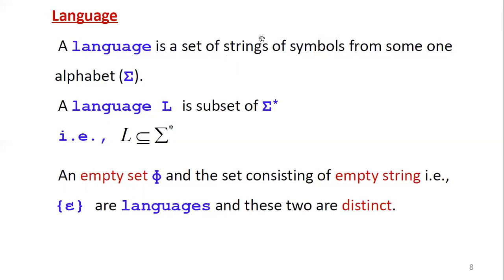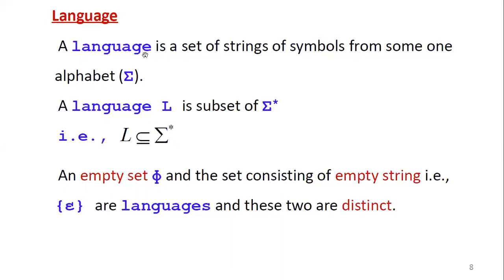That means whatever strings you can define, those strings can be a subset of sigma closure only. So mathematically it is denoted by the notation L is a subset of sigma closure, that is, sigma star closure.